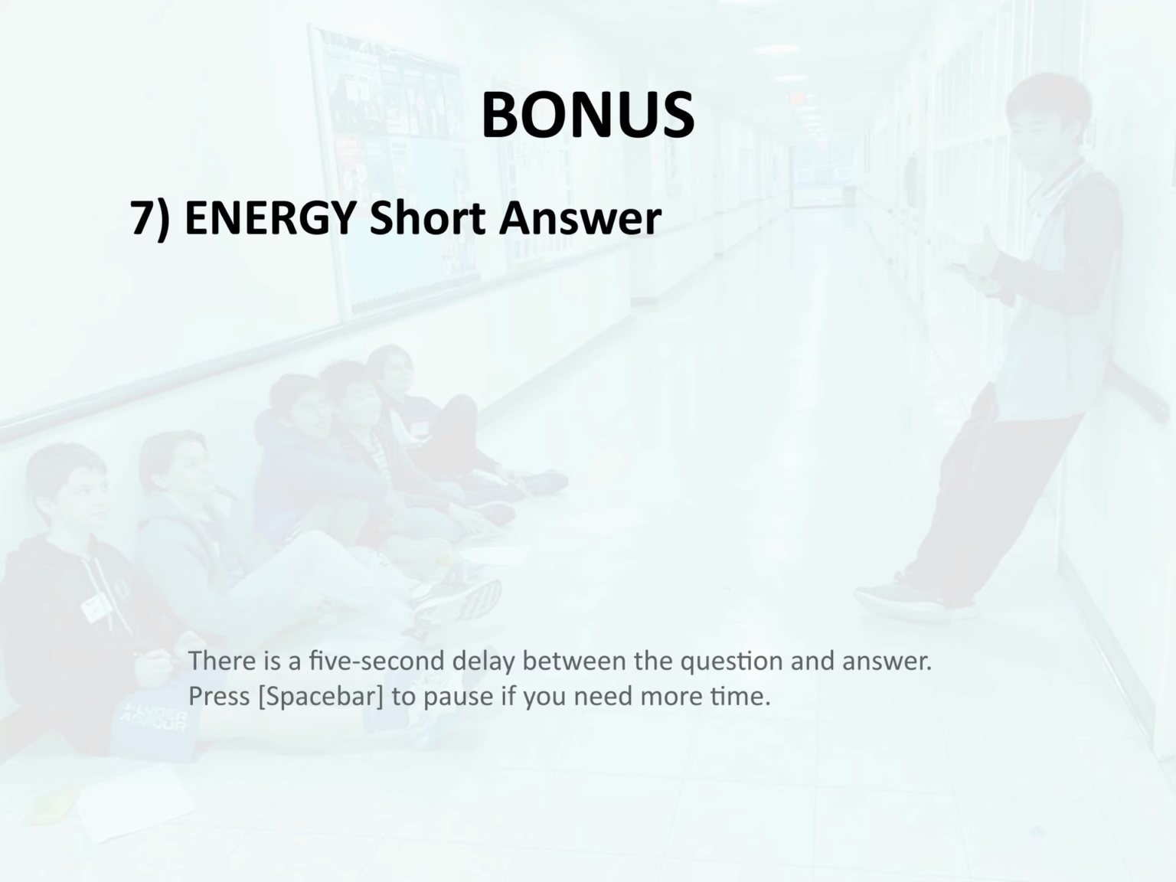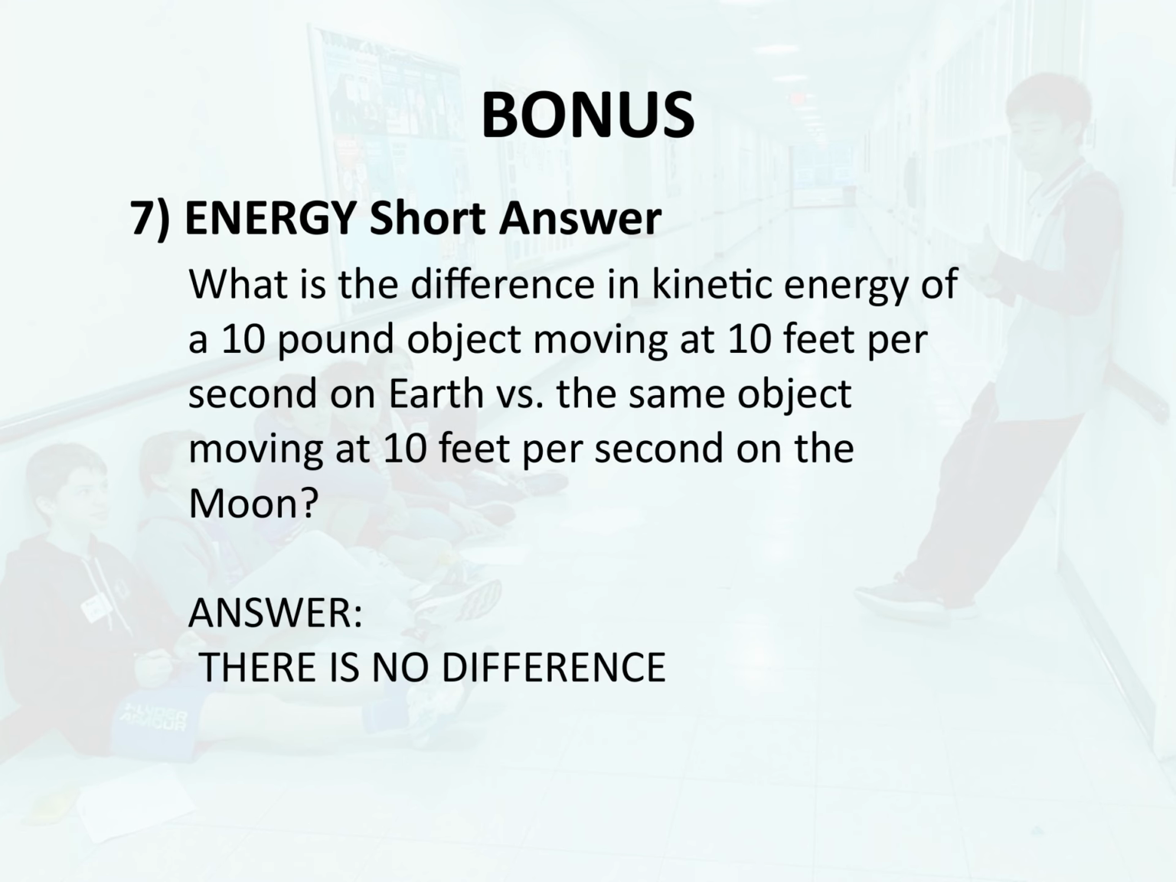Bonus 7. Energy. Short answer. What is the difference in kinetic energy of a 10-pound object moving at 10 feet per second on Earth versus the same object moving at 10 feet per second on the Moon? Answer. There is no difference.